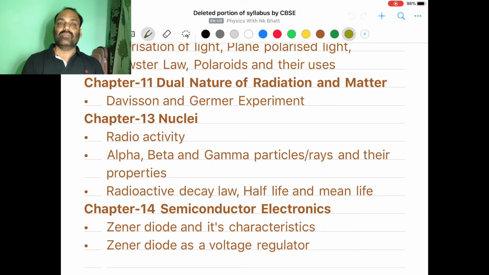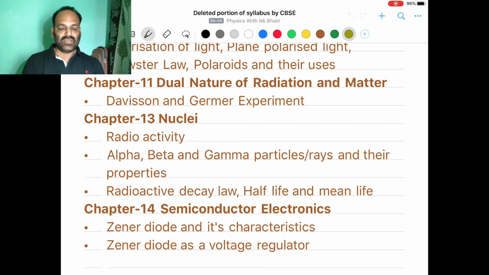In nuclei, the radioactivity part is removed. I will tell you the subtopics also in detail. The concept of radioactivity is removed. Radioactive decay law is removed. The concept of half-life and average life is also removed. Alpha, beta, gamma particles or rays and their properties. It means everything related to radioactivity is not covered in this chapter of nuclei.